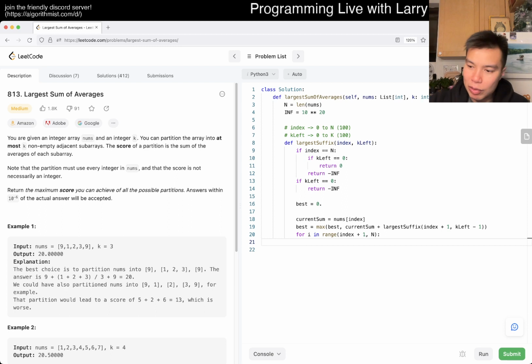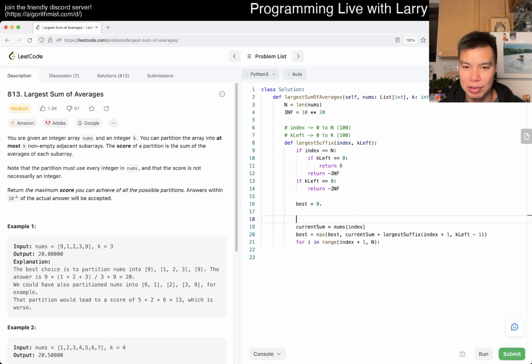Okay. So then now that's for one number. Maybe we can win that. I guess I don't know why I wrote it this way. Maybe it's fine, because we could just do also current sum is equal to 0, right? We can do something like current sum plus, and this is actually wrong. I did it wrong.